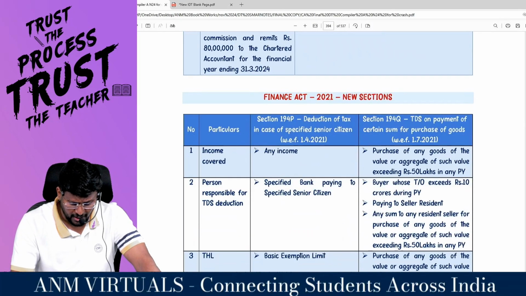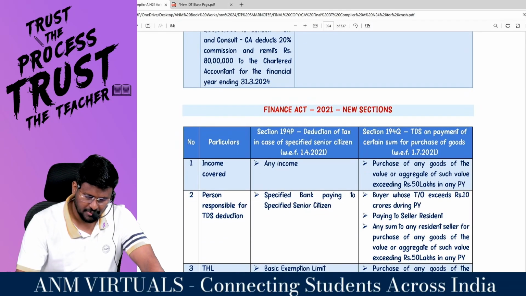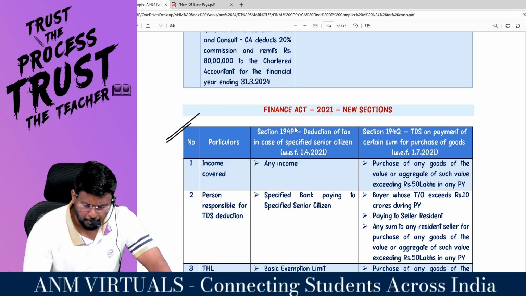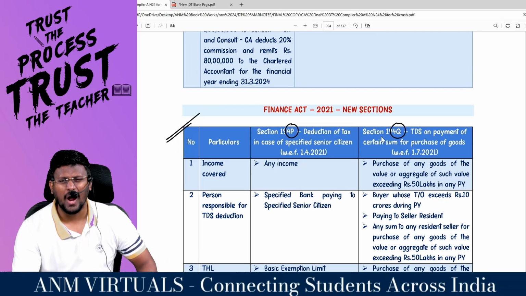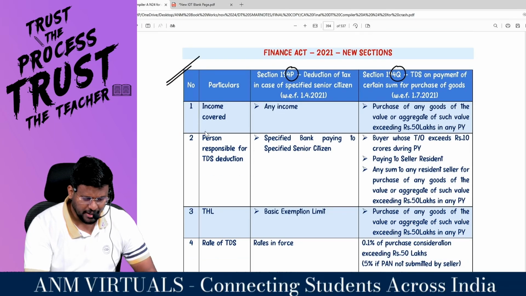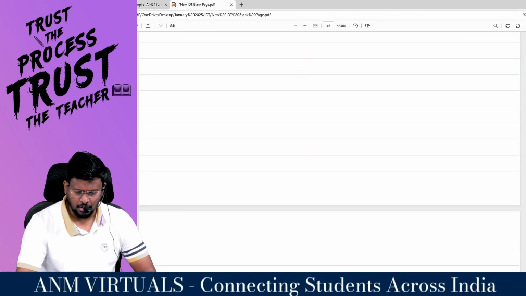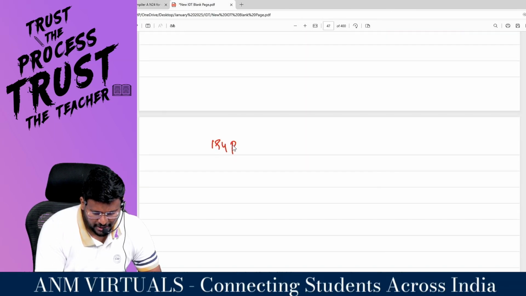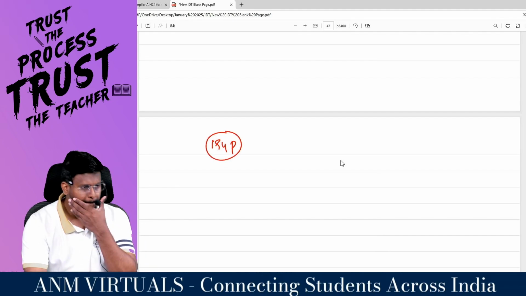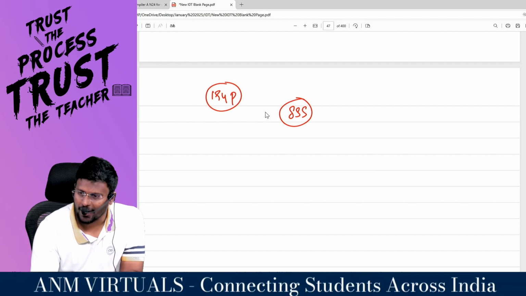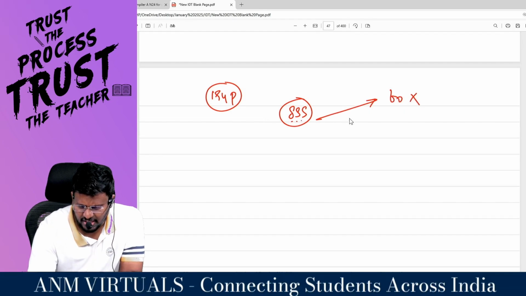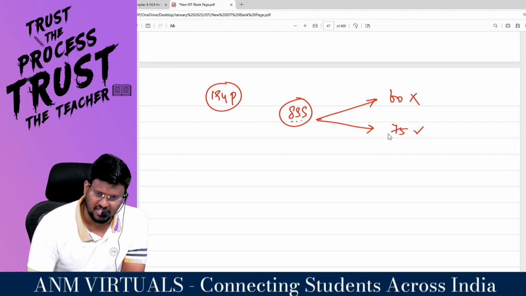So what is the rate of TDS under 194O? 1%. So we are having 194P, P stands for pension, and 194Q, Q stands for quantity. What this section 194P is trying to do in the Income Tax Act, I will tell you. Suppose you are a specified senior citizen, not a normal senior citizen. Normal senior citizen means 60 years only, but your age is 75 years.